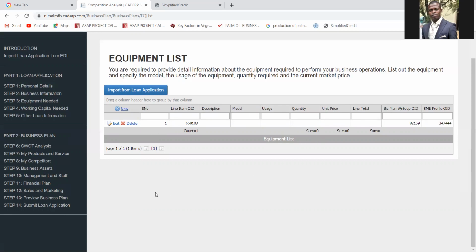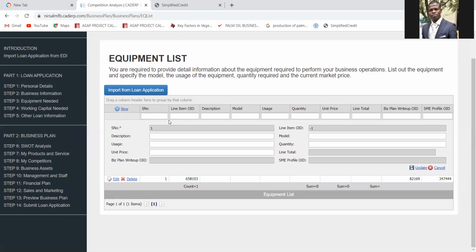Then, if you still have other equipment or machines that you want to include, always click on New. Once you click on New, then the next equipment can be automatic press or hydraulic press. Usage for the watering of grated cassava and fermentation.